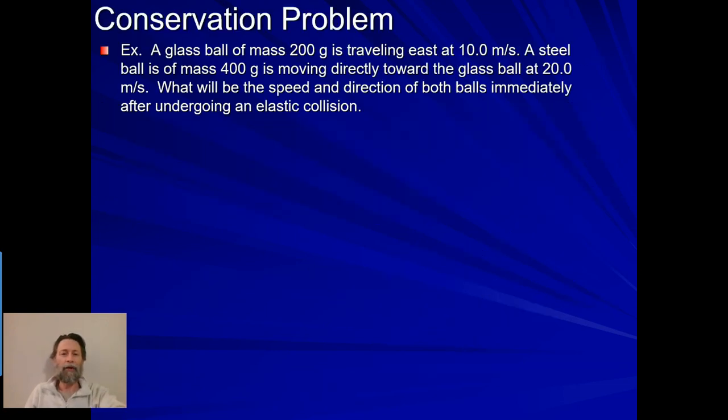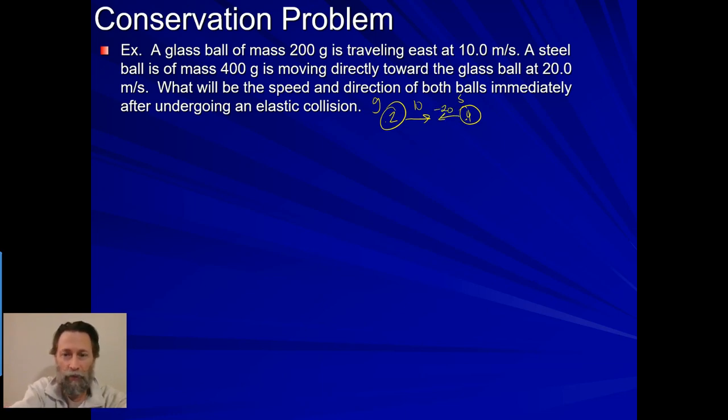Okay, moving right along. Now, let's do one of these terrible, horrible, extremely awful, lots of work problems. This one involves energy. So a glass ball of mass 200 grams is traveling east at 10 meters per second. So a glass ball here that is 0.2, it's traveling east at 10 meters per second. And I'm going to put a G for glass here. And a steel ball, so I'm going to have another one over here that is 0.4, is traveling toward the glass ball at 20, so negative 20.